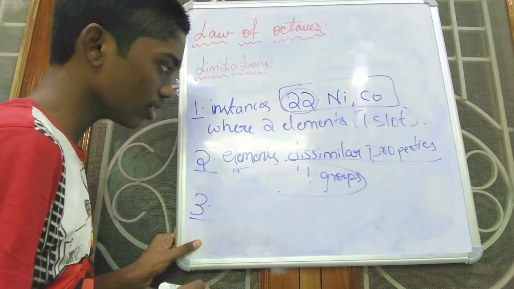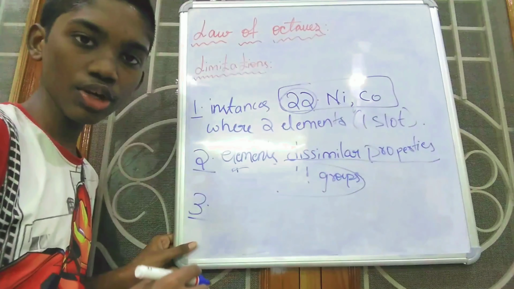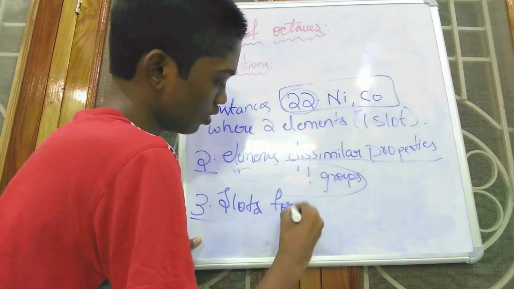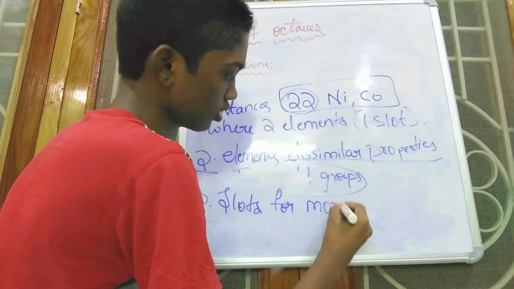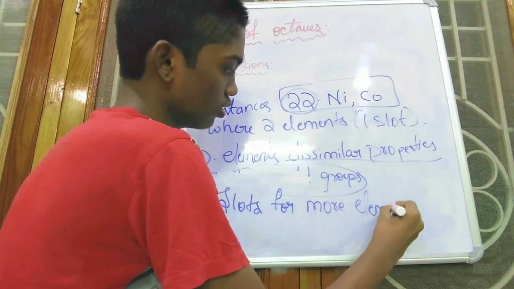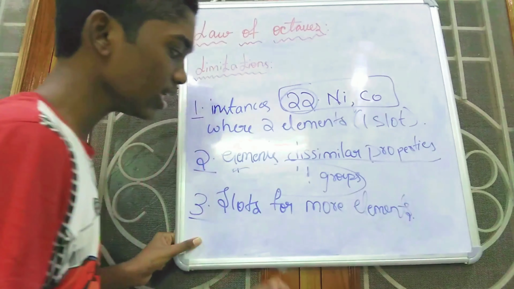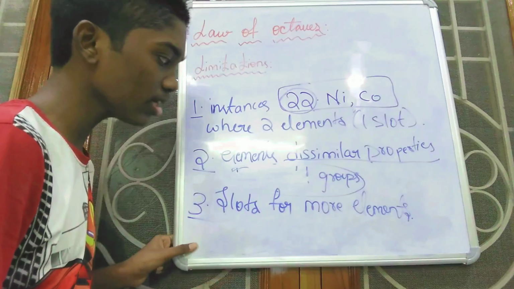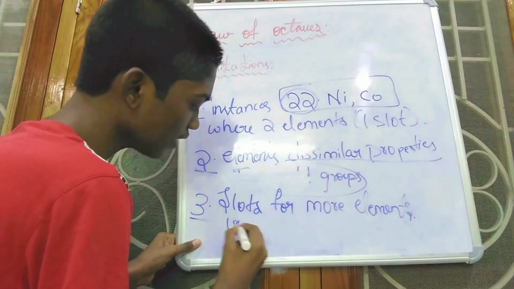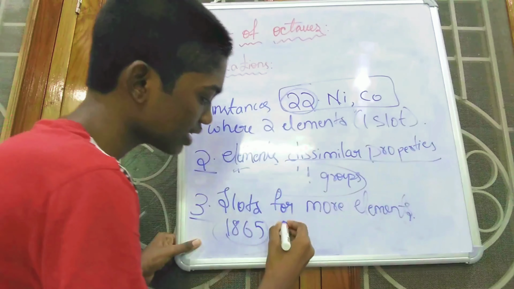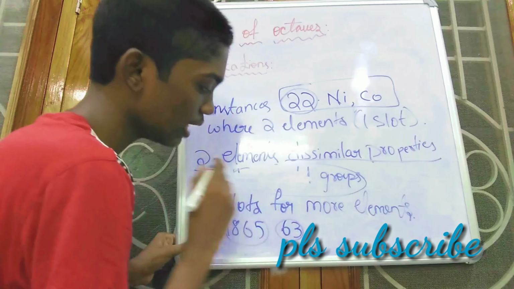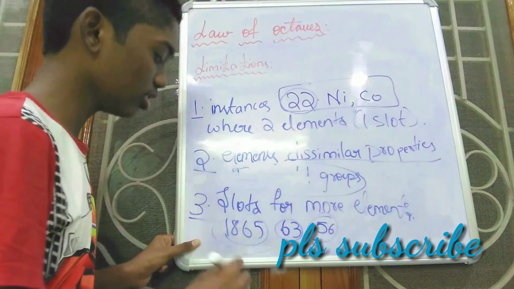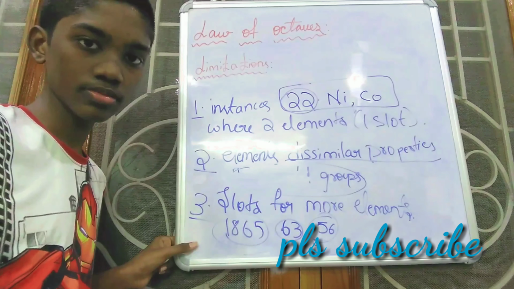Now coming to limitation number 3: he did not leave any slots for more elements. If in future any new elements were discovered, he did not leave any slot for the newly discovered elements. At his time, in 1865, the total number of elements was 63, but in his elements table he had given only 56 elements. So this is the third limitation.